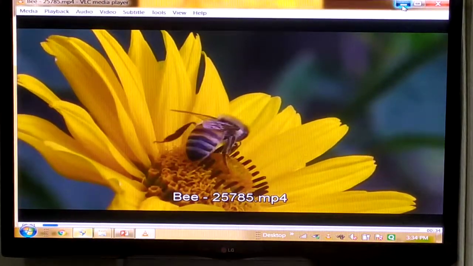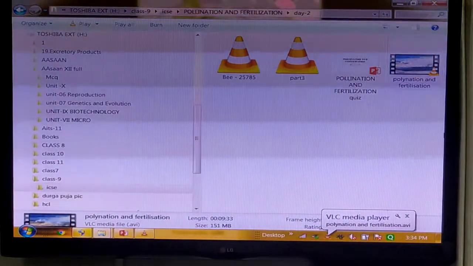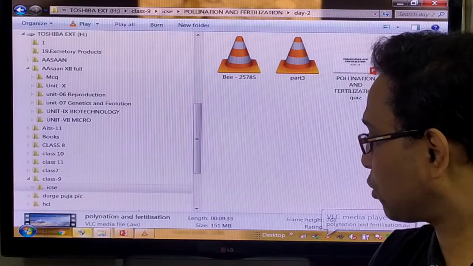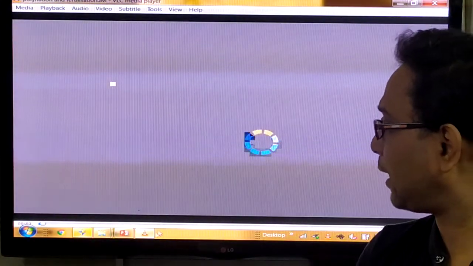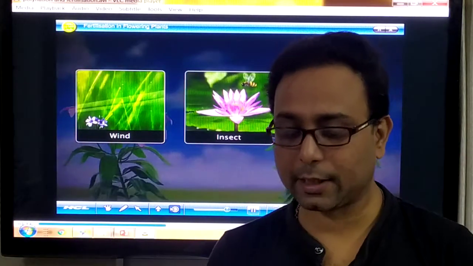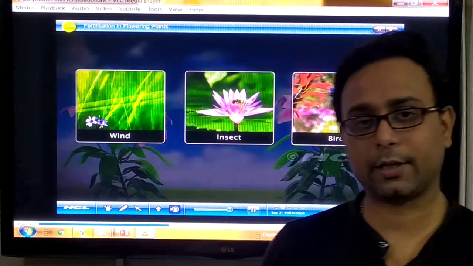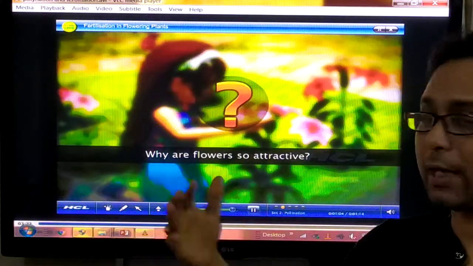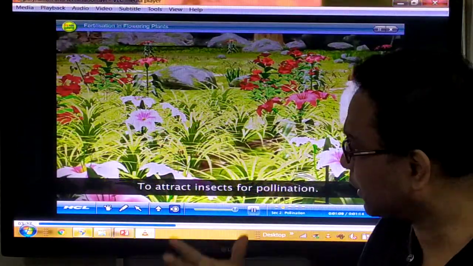But at first, let us try to recall what pollination is and what fertilization is. We discuss all these things one by one. In the last class we discussed pollination, self-pollination and cross-pollination. In cross-pollination, the pollen grains are transferred from one plant to another plant. That time different agents are required, like wind and water.